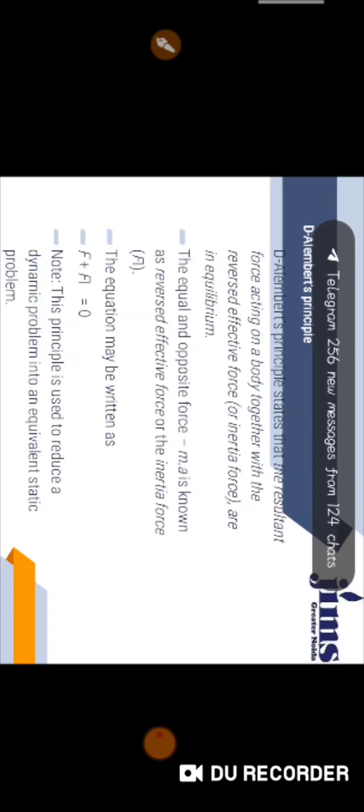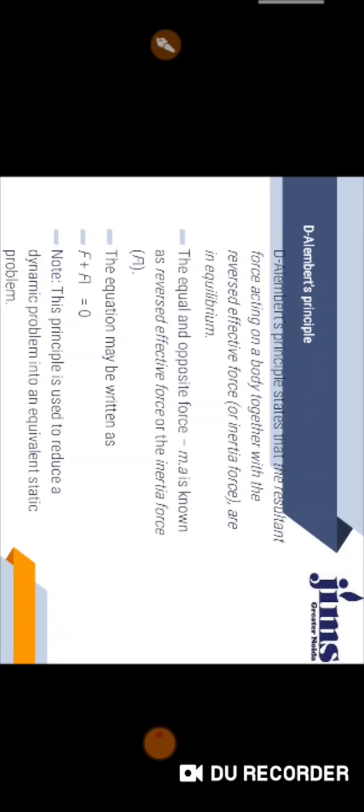We can write F plus (minus ma) equals 0. The quantity minus ma, we already know, is the inertia force, so we can write F plus Fi equals 0, where Fi equals minus ma is the inertia force.